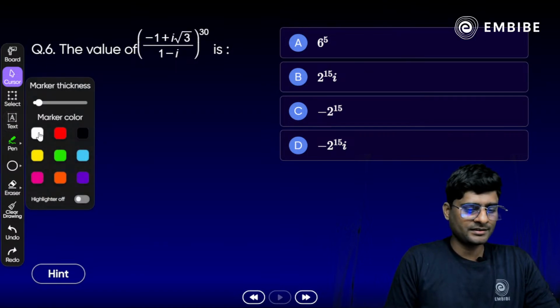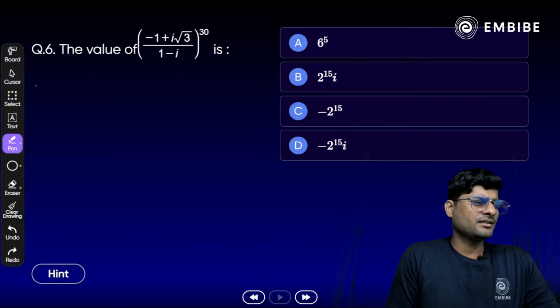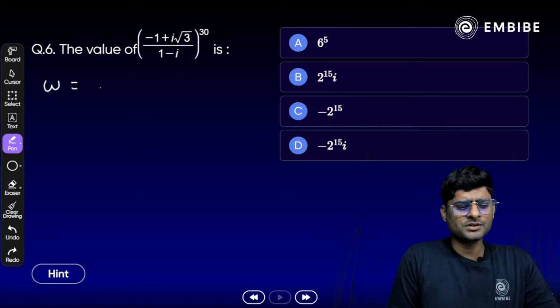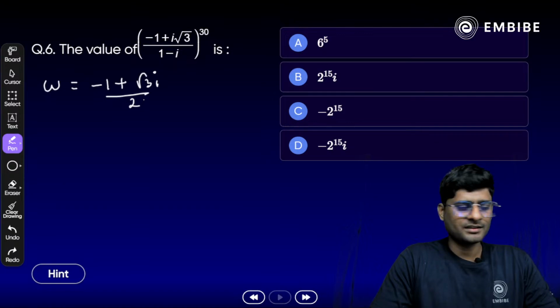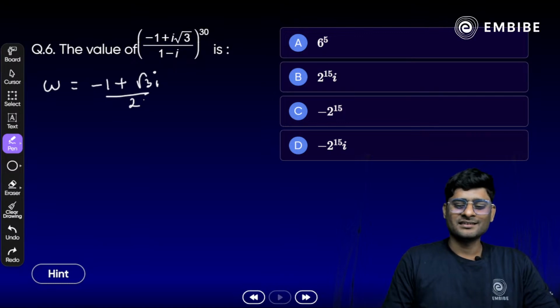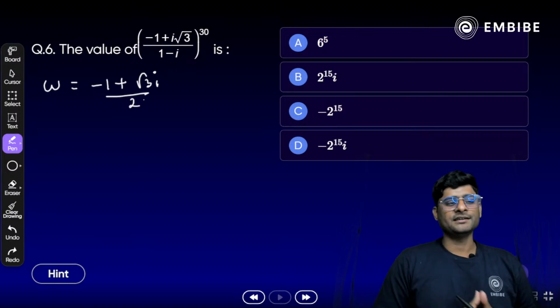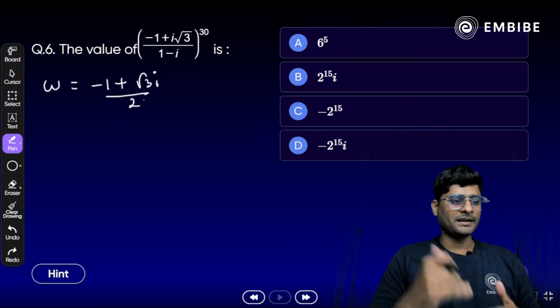All right, I will just give one hint here. If you remember omega, what was omega? Minus 1 plus root 3i whole divided by 2. Yes, omega. Did something come to mind now? We know the value of omega already, that is minus 1 plus root 3i by 2. Correct?